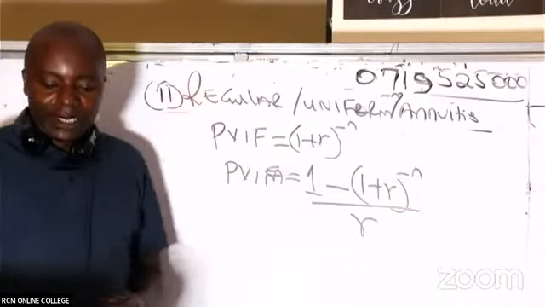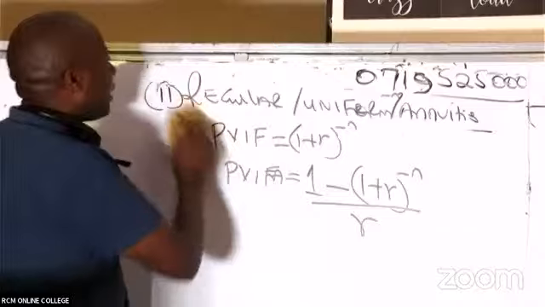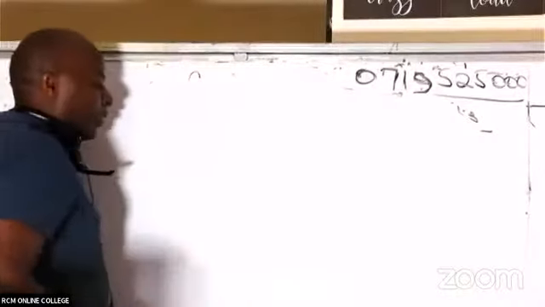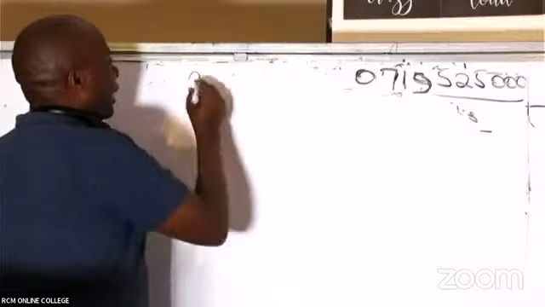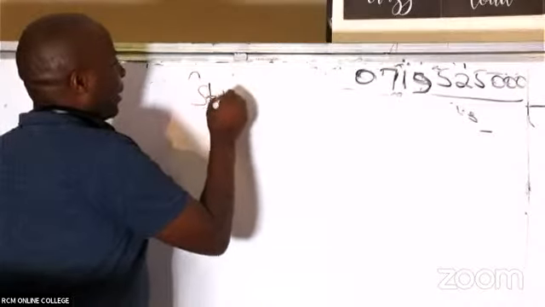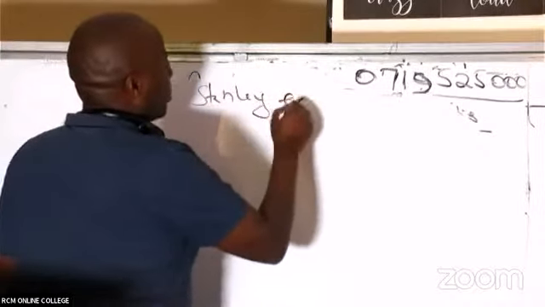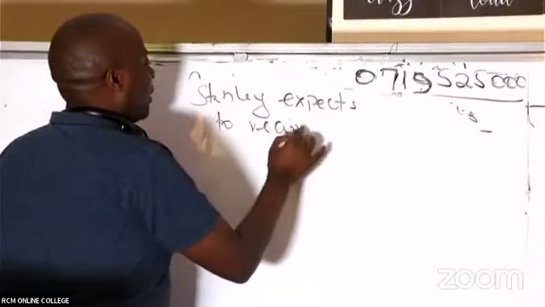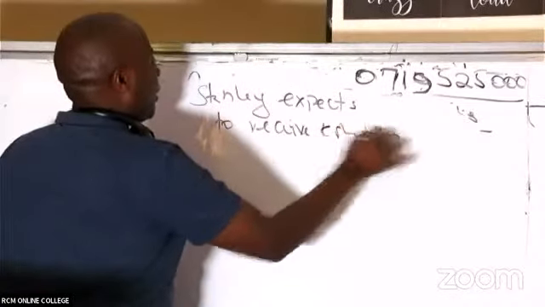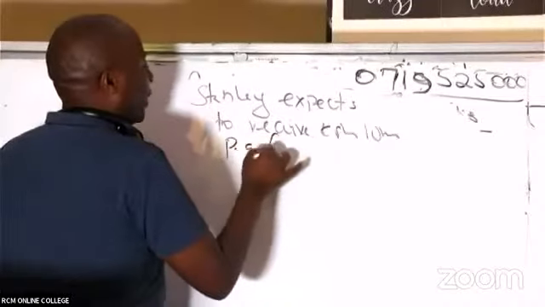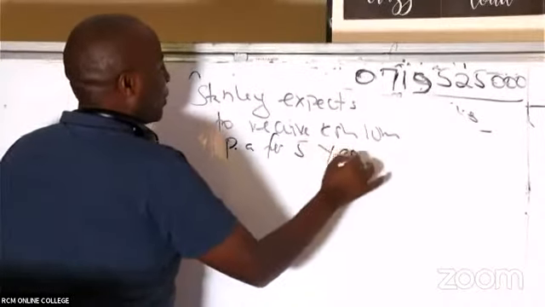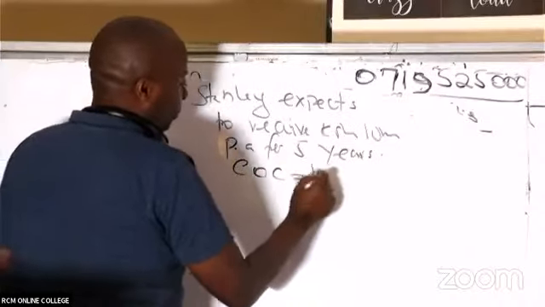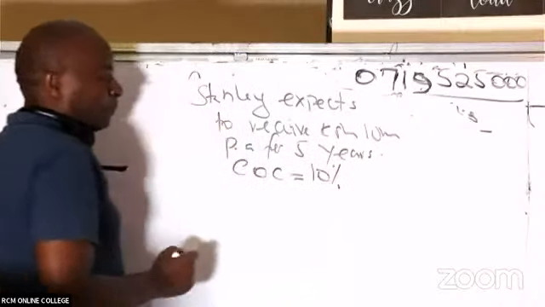Let's look at an example of Stanley. Stanley is a great ninja here. Stanley expects to receive Kenya shillings 10 million per annum for 5 years, and the cost of capital is 10%.